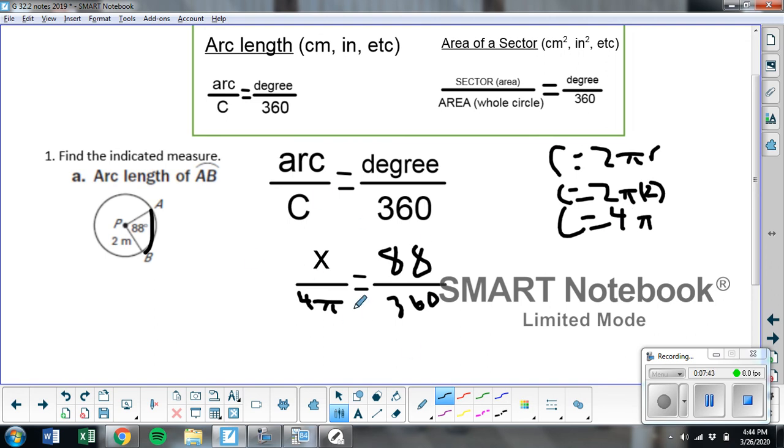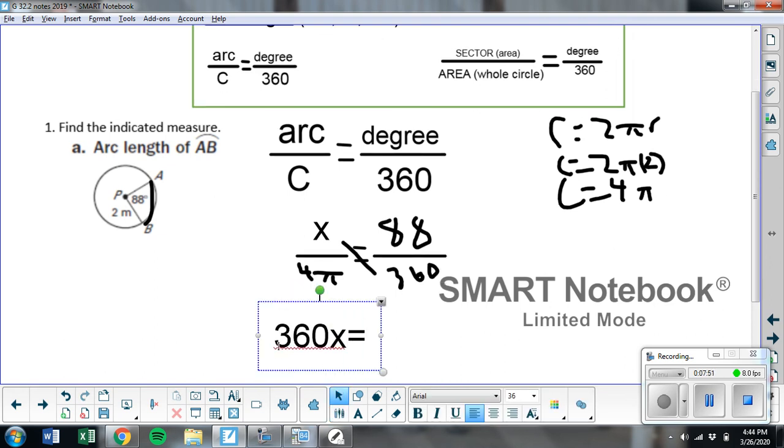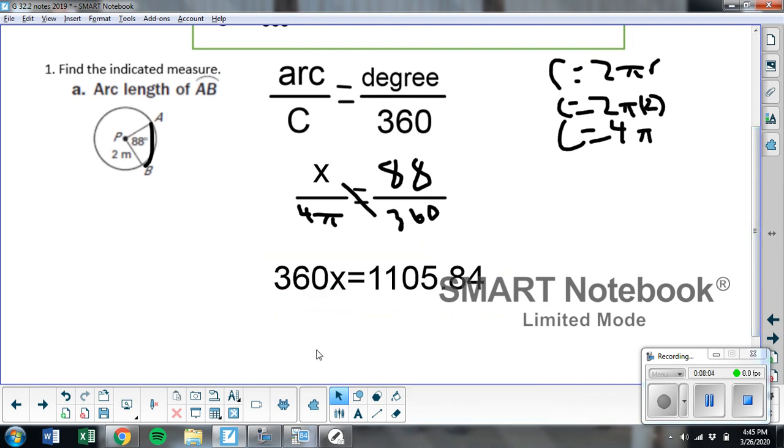Once I have everything, I can go ahead and cross multiply. So you can start wherever you want. If I multiply this direction, it's going to be 360x. Multiply the other direction. So grab your calculator. 4 times pi times 88 is a big number. Now divide both sides by 360.